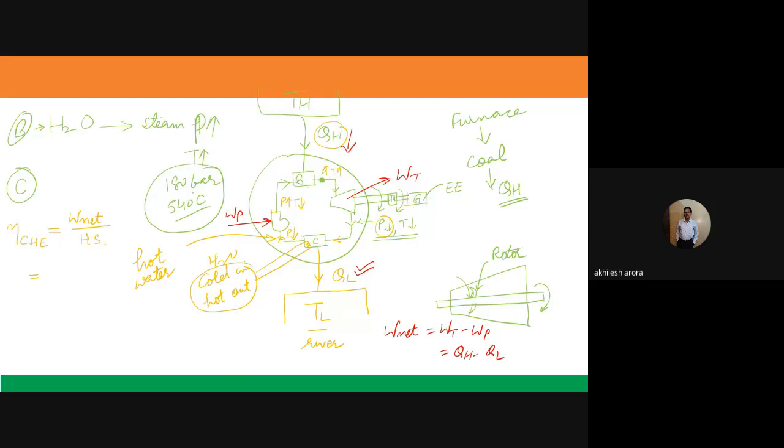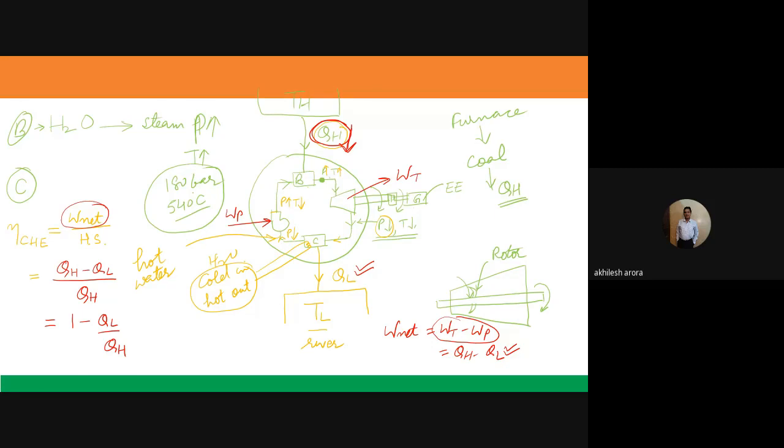Okay. So what is W net here? W net is equal to WT minus WP, and which is also equal to QH minus QL. So in place of W net, I can write QH minus QL. And what is the heat supplied? Where we are supplying the heat? This is the heat which is entering into the system. So it is the heat which is being supplied to the cyclic heat engine. So heat supplied is nothing but QH. So efficiency is equal to 1 minus QL divided by QH. So that is the efficiency of a cyclic heat engine.